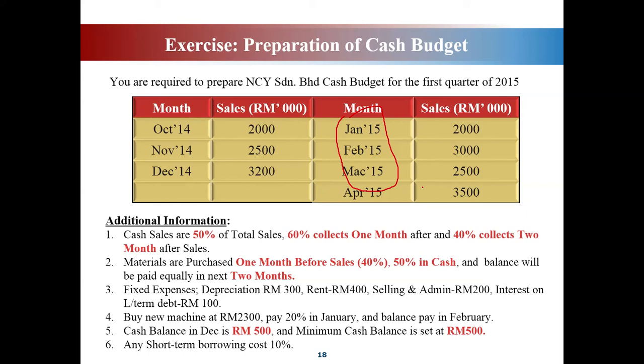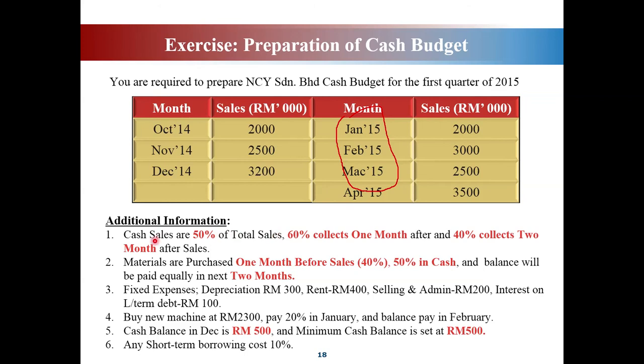The same goes for April 2015. Even though this month is not included under the first quarter of 2015, we have some items that we need to take from the following months. So let's look at the additional information given here. Before you can prepare the cash budget, you need to go through the information. Cash sales are 50% of total sales.